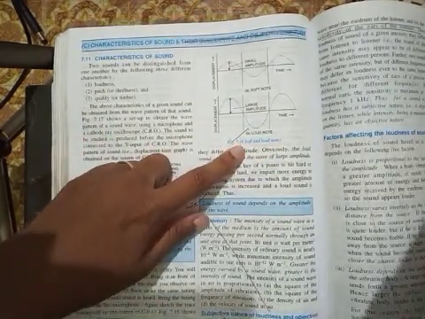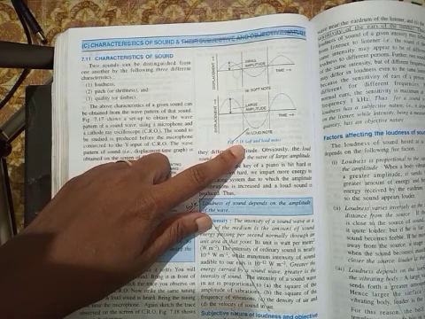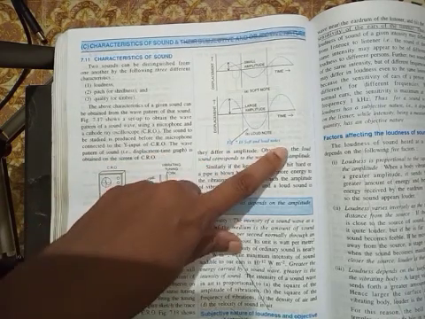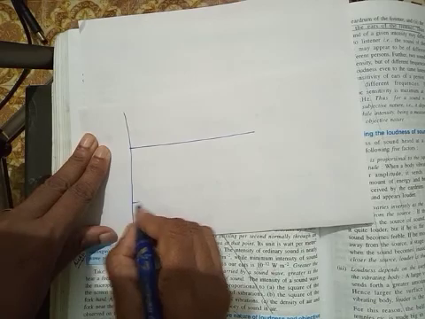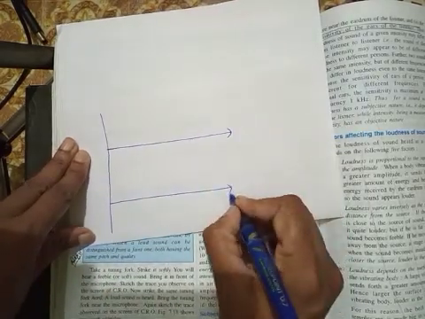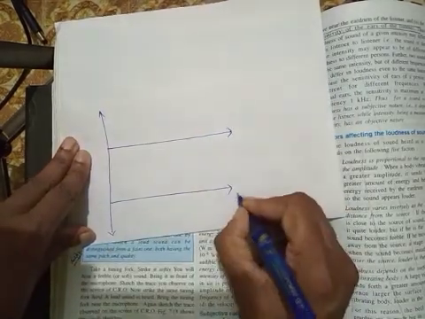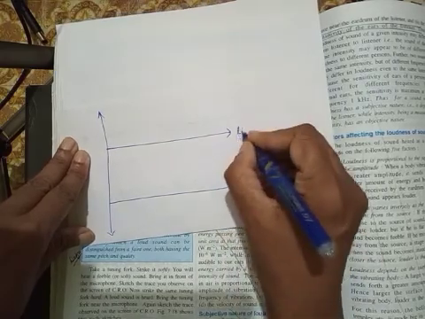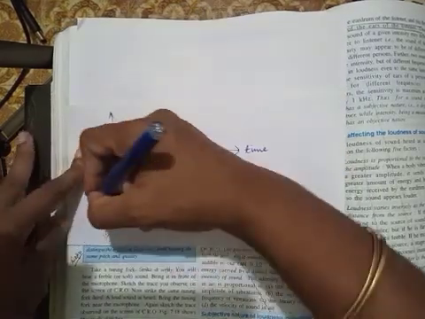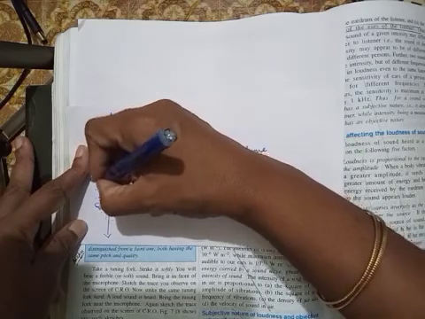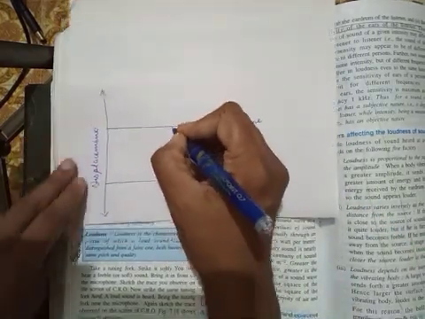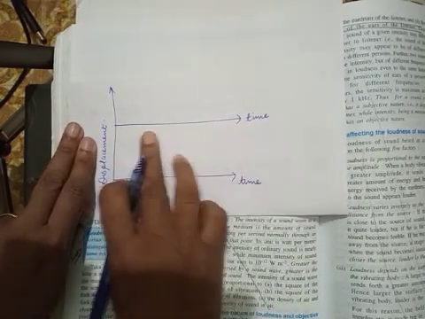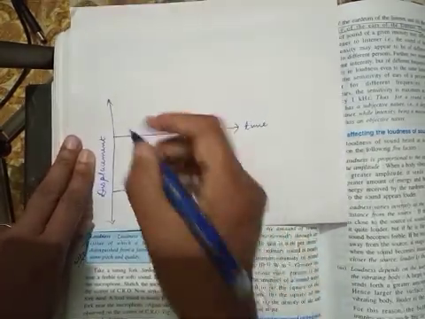If they ask you to draw a diagram showing a soft note and a loud note, it's a graph, with time in the x-axis and displacement in the y-axis. I've always told you, in a graph it's very important to write the name of the axis. So time in the x-axis and displacement in the y-axis.